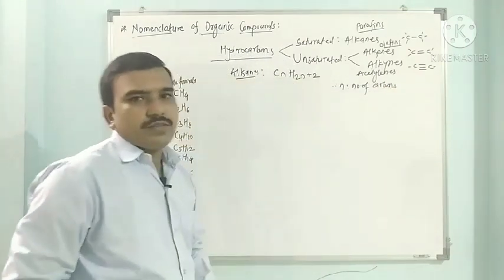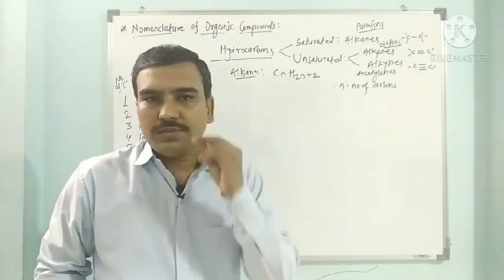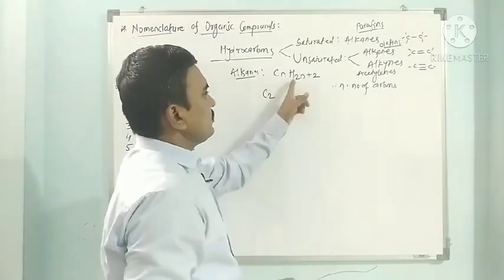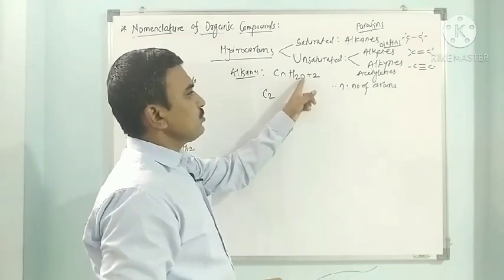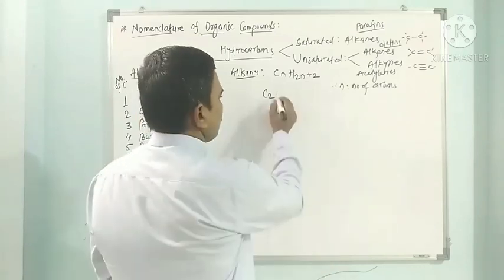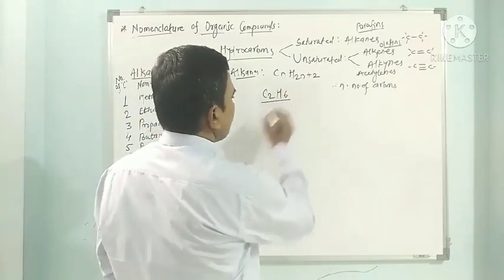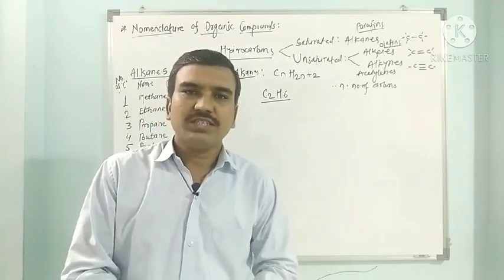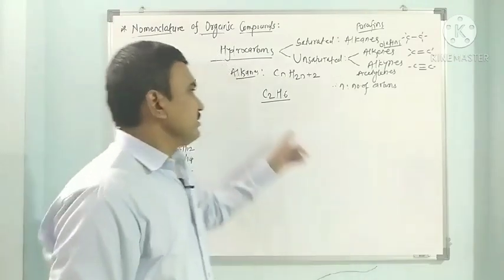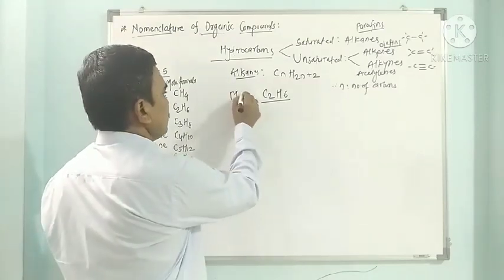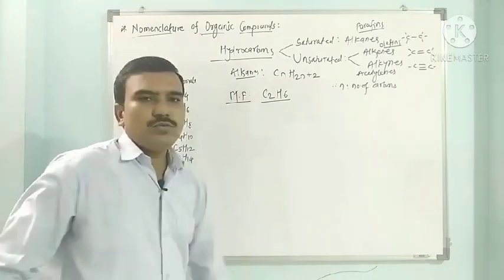So if 2 carbons are there, then C2H(2n+2) means 2 into 2 plus 2. So 2 into 2 is 4, 4 plus 2 is 6. So here it is H6. So this is the corresponding hydrocarbon when the 2 carbons are there in the alkane. So that corresponding alkane's molecular formula will be C2H6.